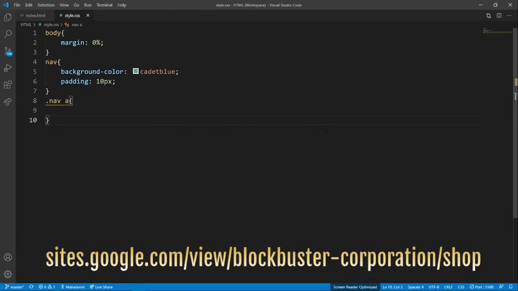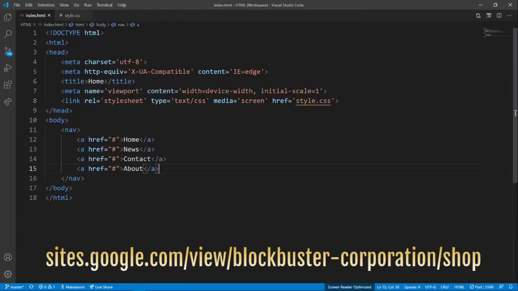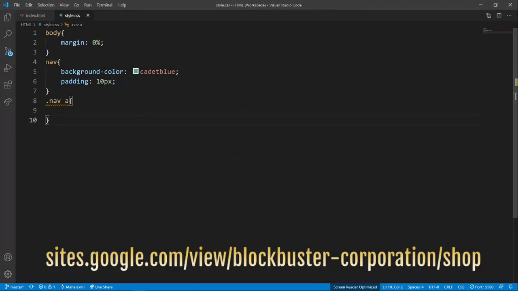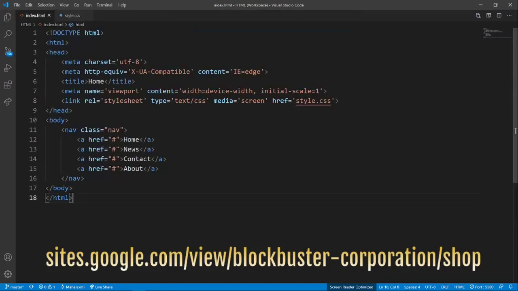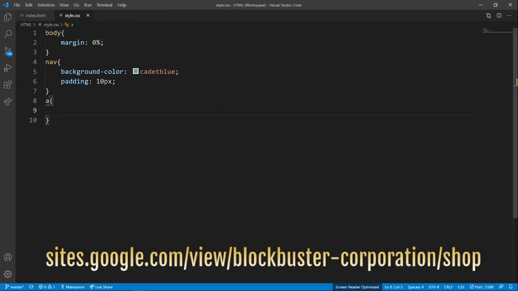Just making it a group now, making it a class. I'm not going to specify that it's only for the nav class. I'm just going to edit all the a elements there are.